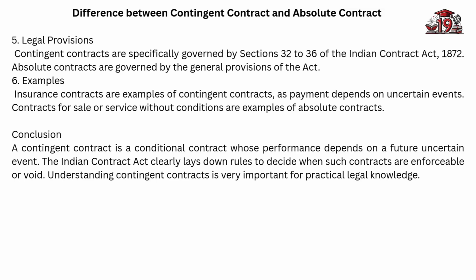Examples. Insurance contracts are examples of contingent contracts, as payment depends on uncertain events. Contracts for sale or service without conditions are examples of absolute contracts.